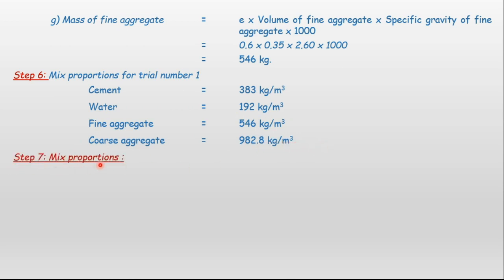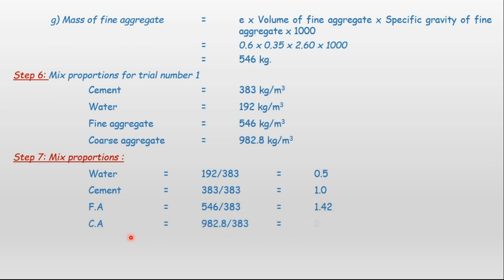Now the mixed proportions which I have to find. To find the mixed proportion, water is 192 divided by the cement value, so it is 0.5. Cement is 1 we have to take. Then fine aggregate weight divided by cement weight comes out to be 1.42. Then coarse aggregate, 982.8 divided by 383, the weight of cement, comes out to be 2.56.